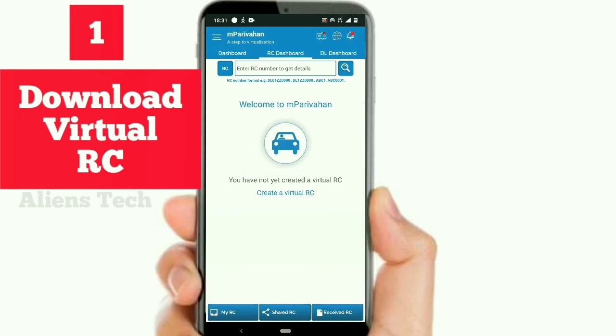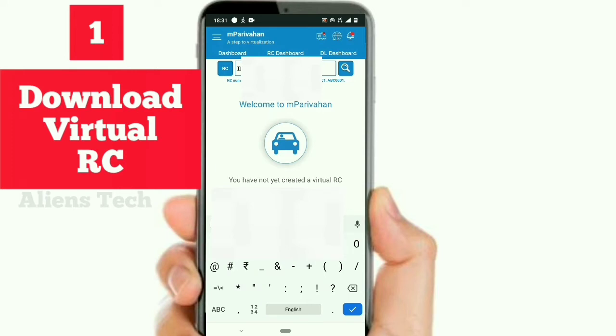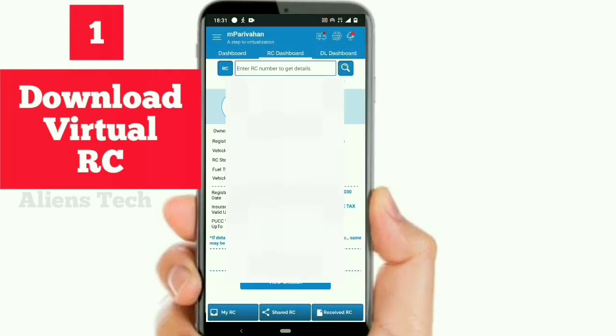For that, what I should do is enter my registered vehicle number. I'm just entering the registered vehicle number here. And if I click the search button, it will automatically return the records related to that registered vehicle number.